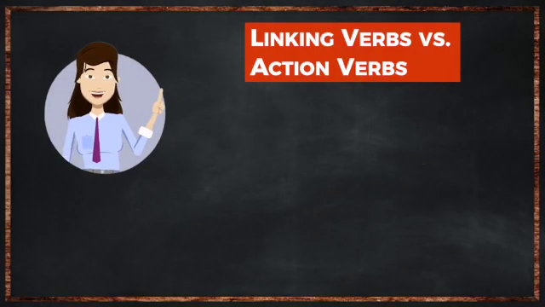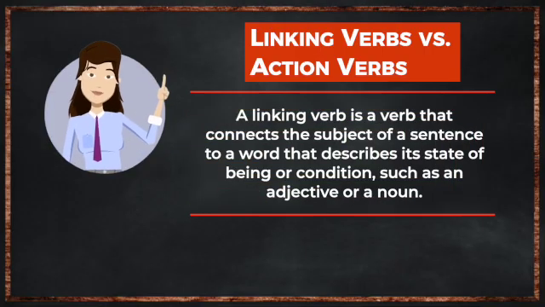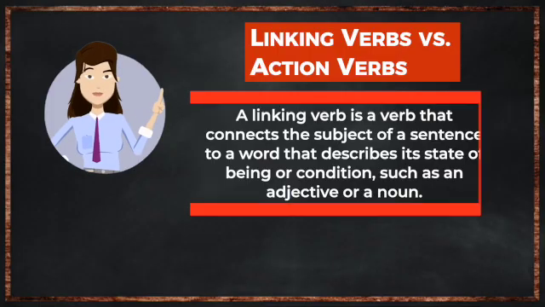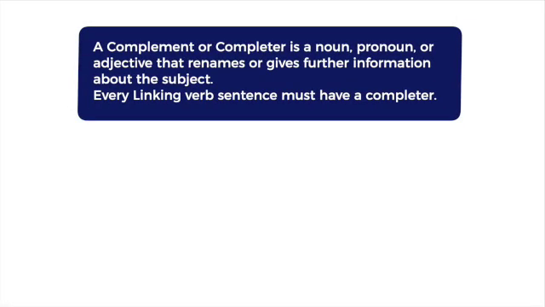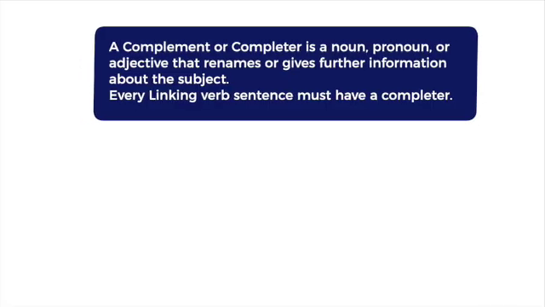Linking verbs versus action verbs. A linking verb is a verb that connects the subject of a sentence to a word that describes its state of being or condition, such as an adjective or a noun. A complement or completer is a noun, pronoun, or adjective that renames or gives further information about the subject. Every linking verb sentence must have a completer.